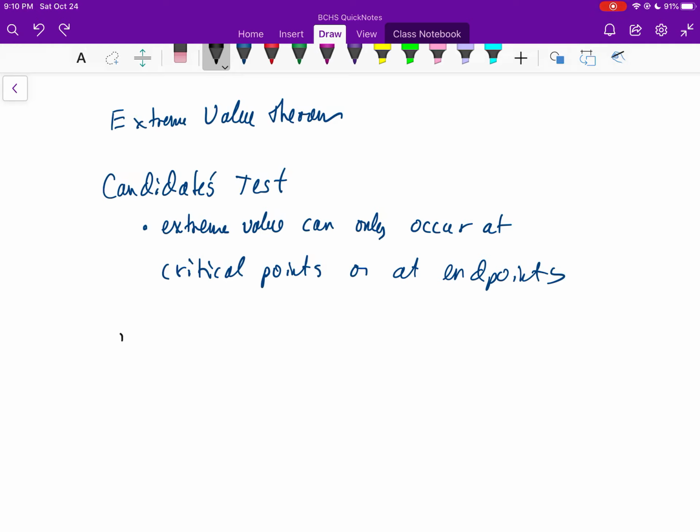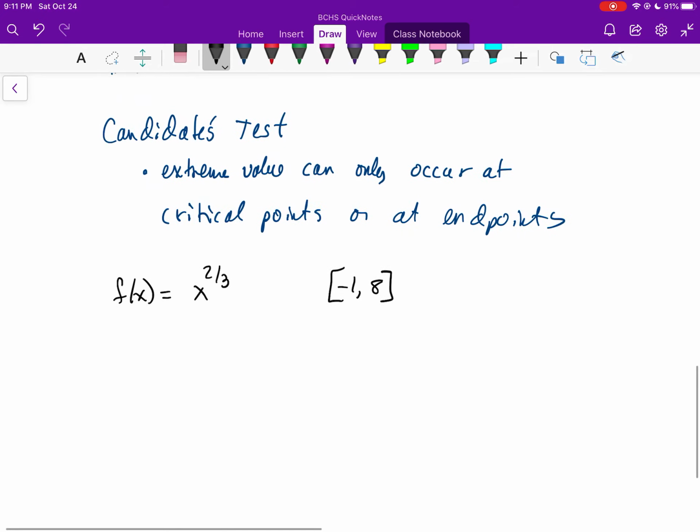And so if you had a problem where you had this f of x over here is equal to, say, x to the 2/3 power, and we had a closed interval between -1 and, say, not 4, let's do 8, -1 to 8, and they want you to find the absolute maximum value on this closed interval. How do you do that? And then they want us to justify our answer. And so based upon the candidates test, we know that these extreme values can only occur at critical points or at endpoints.